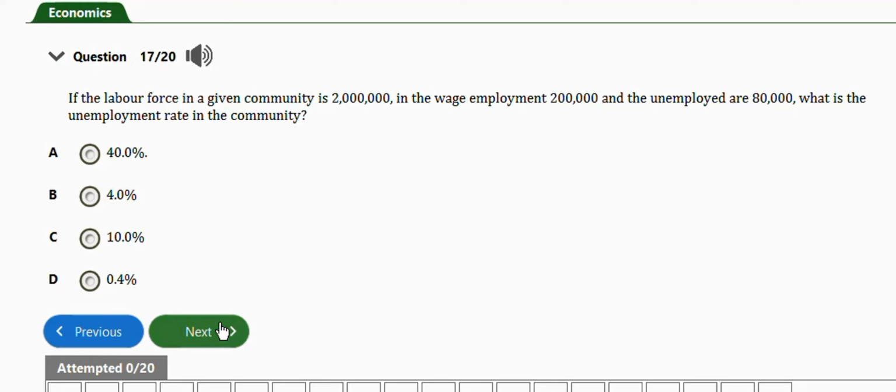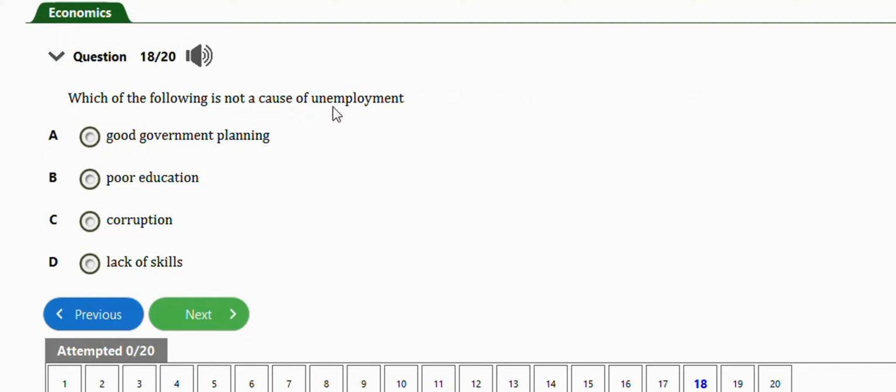The next question is this one. It says, which of the following is not a cause of unemployment? Good government planning, poor education, corruption, lack of skills. So the exception here is option A, good government planning. Next question is this one.